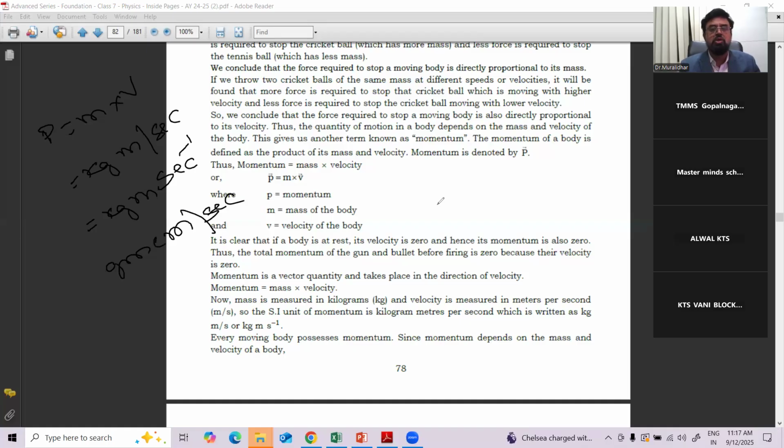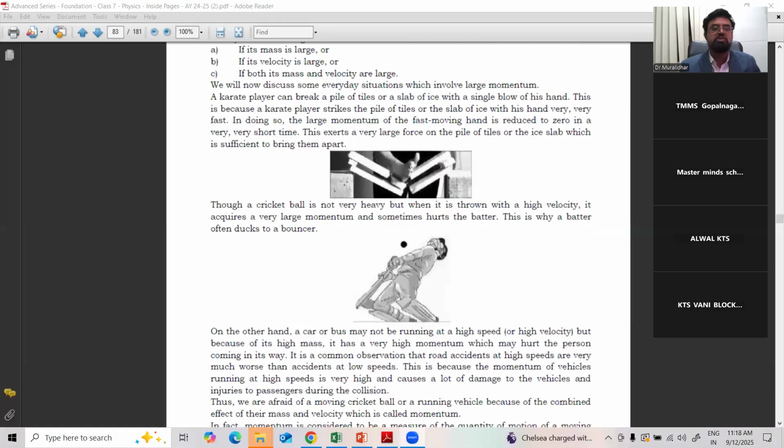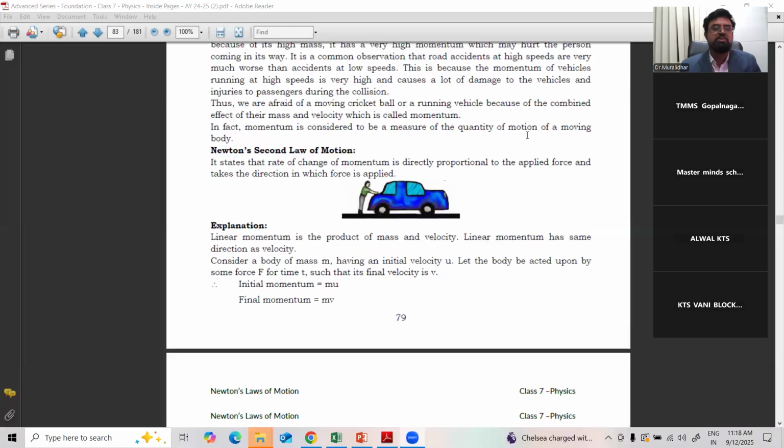Okay. So the momentum of a body depends on mass and velocity, no doubt. It is the product of mass and velocity, which is the fundamental basis of Newton's second law, which is completely defined based on this only. Right? When we meet in the next class, we'll discuss in depth Newton's second law and finally Newton's third law, with various examples.